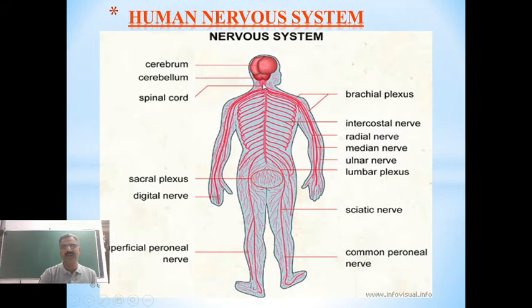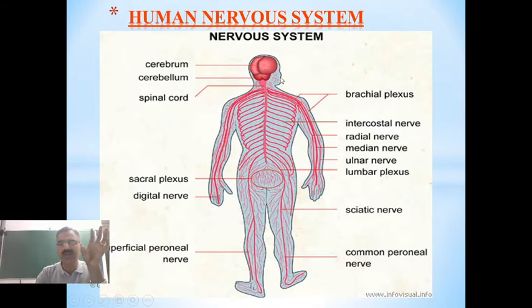And you can see here, from the spinal cord, so many neurons. These are all neurons which are connected to different parts of the body. It may be the legs, the hand, the chest cavity or abdominal cavity, or maybe the face.